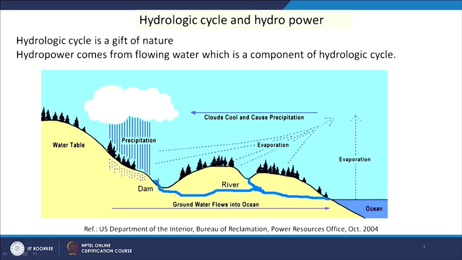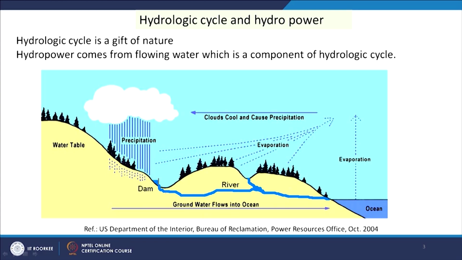In terms of the hydrologic cycle, you see here the water which is evaporated from the ocean is converted to cloud and again precipitates. We know the water cycle very well. When it precipitates on the land, from the land the water flows and comes to the river stream. In the mountain it comes to the dam and from the dam to the river stream, and the water gets velocity in this river and in this dam.